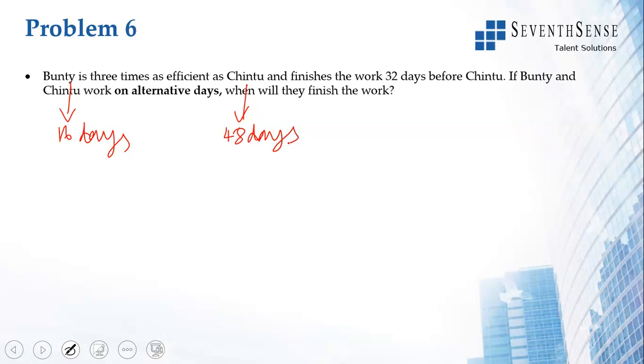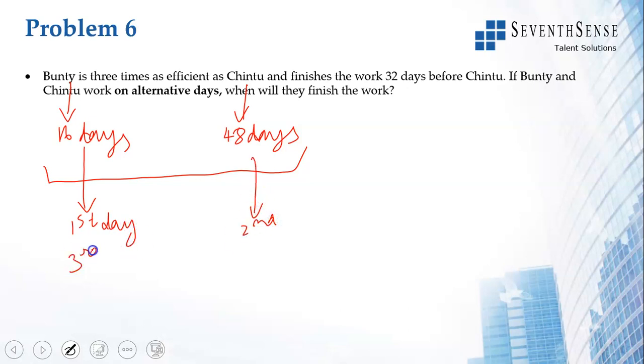Let us say on the first day Bunty works. So let us take, instead of 1 day, we'll say in 2 days what happens. Let us say first day Bunty works, second day Chintu works, and then it will repeat. Third day Bunty will work, fourth day Chintu will work. Let us see what happens in the first day. First day Bunty works, 1 by 16th of the work is done.